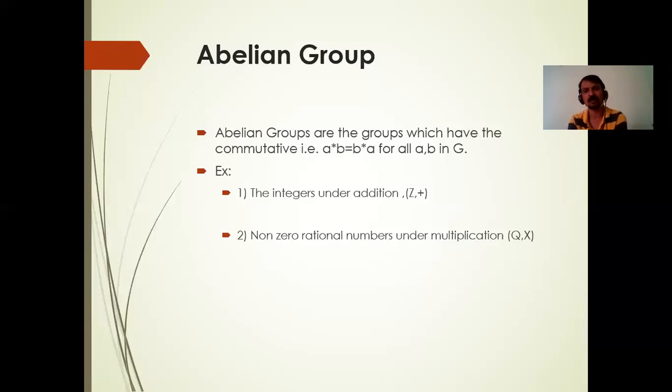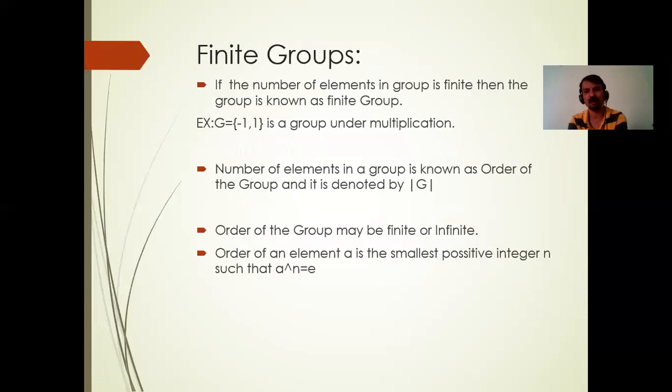So, finite group. What do you mean by finite group? A finite group is nothing but a group in which the number of elements is finite. First of all, check whether the set of elements satisfies all the four conditions or not. If it satisfies, then we say the set is a group. If the number of elements in it is finite, then we say that it is a finite group.